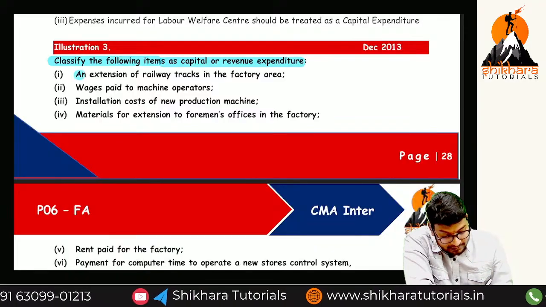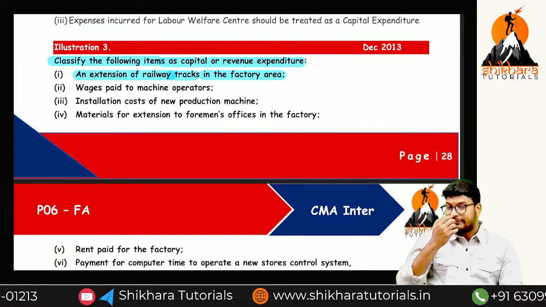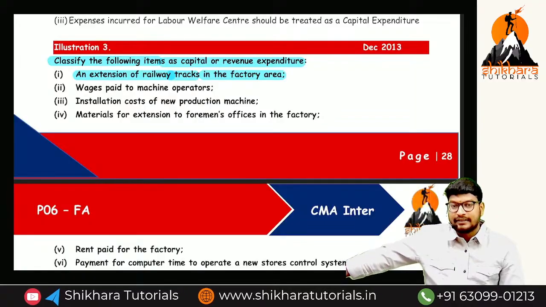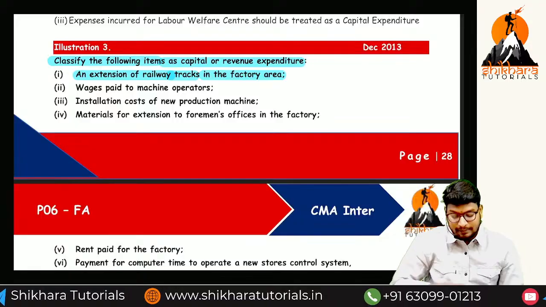Next one, classify the following items as capital or revenue expenses. An extension of a railway track in a factory area. Railway track will be there. I think you know. That railway track we are going to extend. So it is an asset or liability? Asset for us. So capital expenditure.